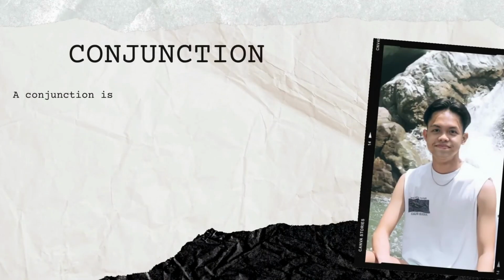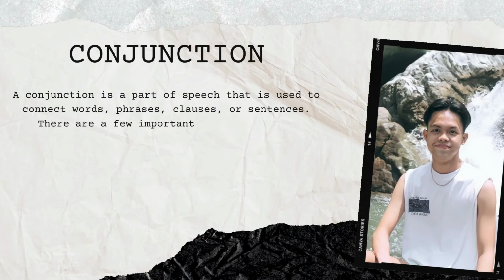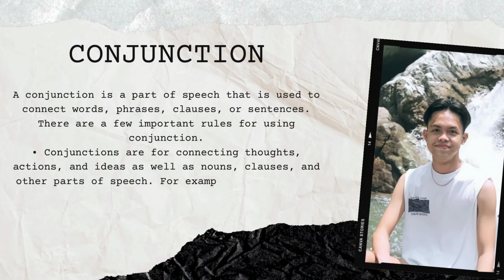Conjunctions. A conjunction is a part of speech that is used to connect words, phrases, clauses, or sentences. Rules of conjunction. There are a few important rules for using conjunctions. Conjunctions connect thoughts, actions, and ideas as well as nouns, clauses, and other parts of speech. For example, Mary went to the supermarket and bought oranges. And is the conjunction because it connects actions.